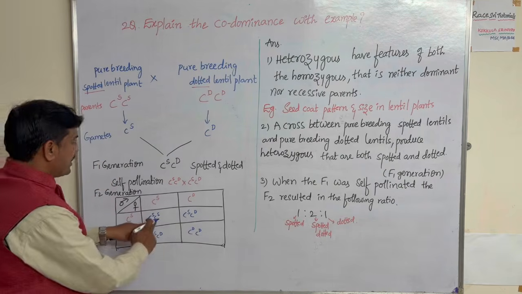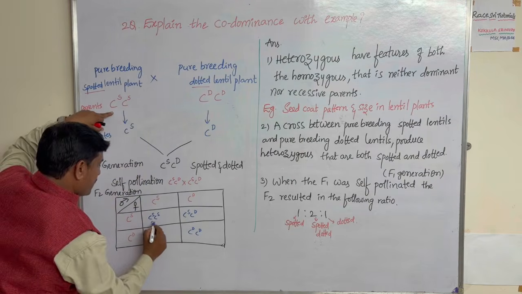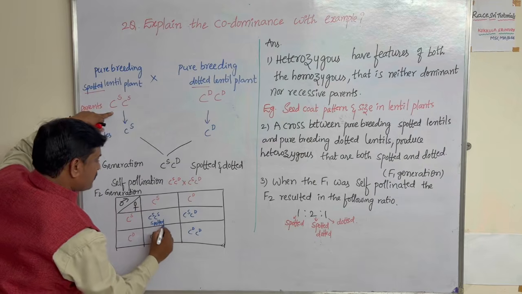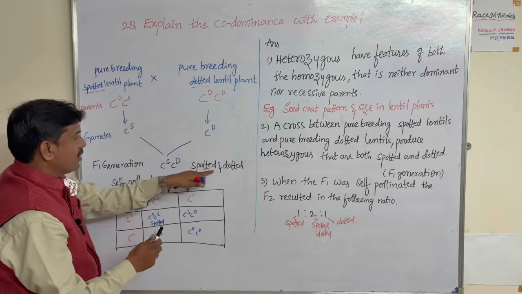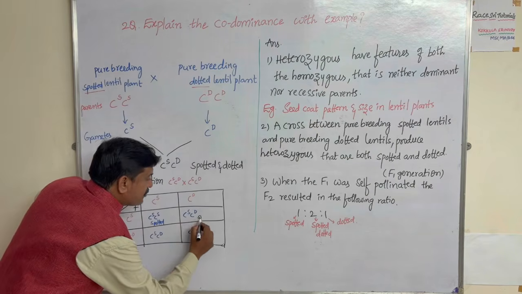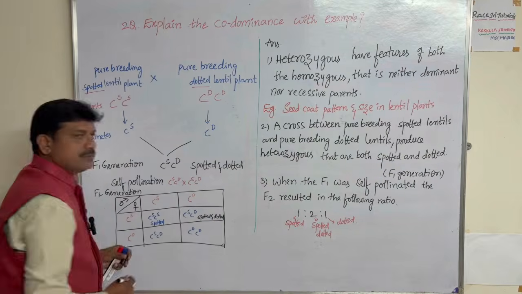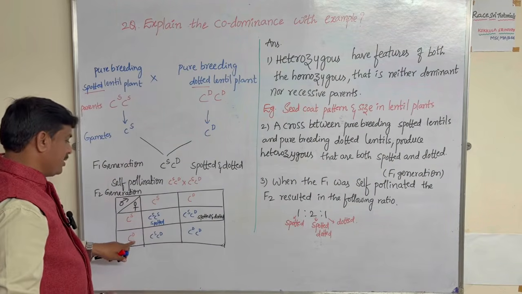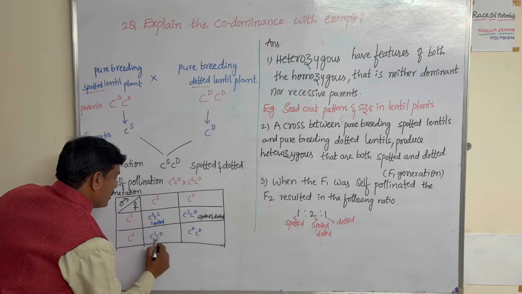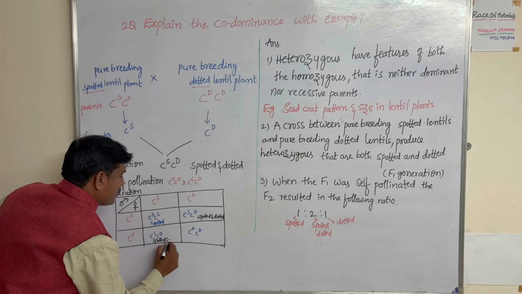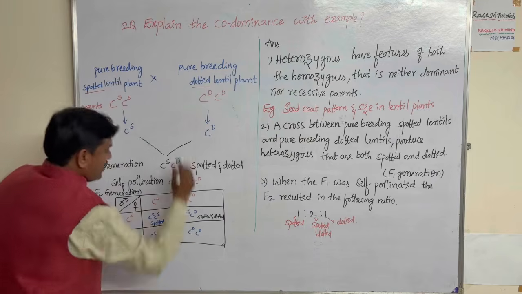We know CS CS is the dominant character, spotted. These are spotted. Next, CS CD: what is this? Spotted and dotted. Next, CD, one more CS CD: this is also the same, spotted and dotted. We know CD CD has the recessive character, dotted.